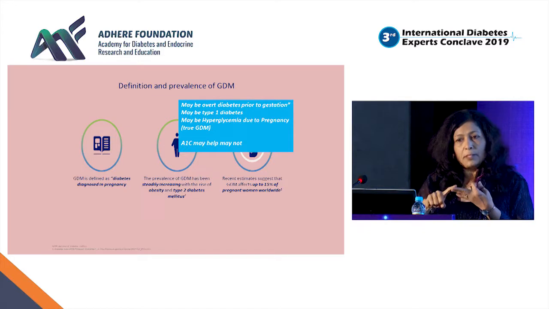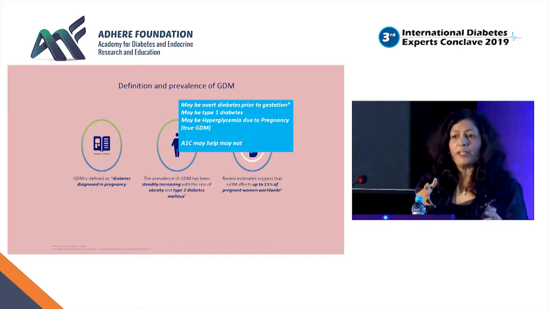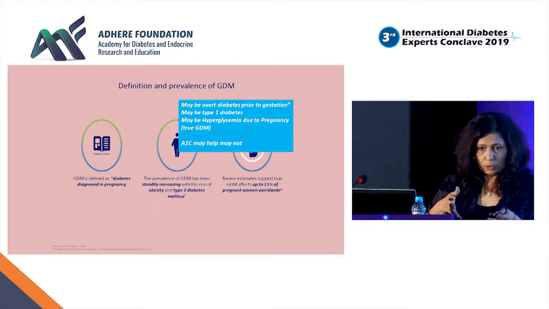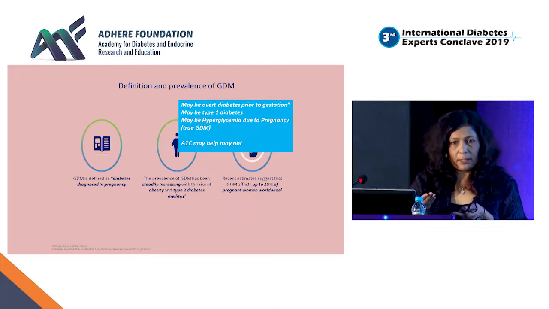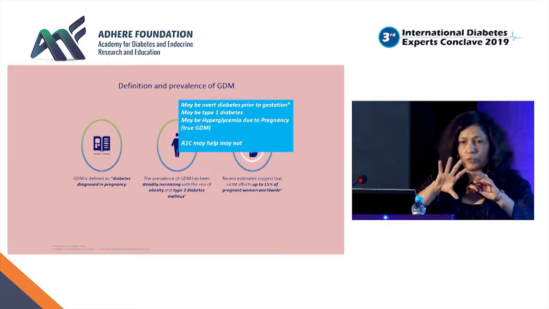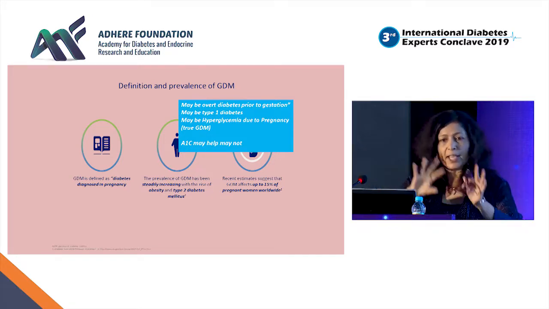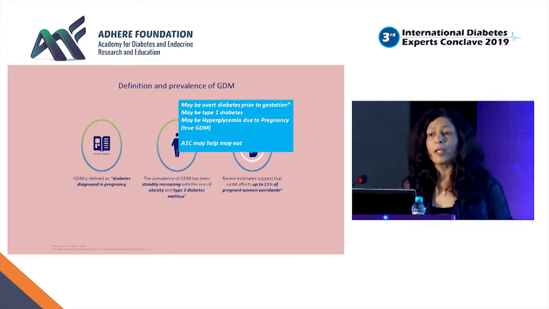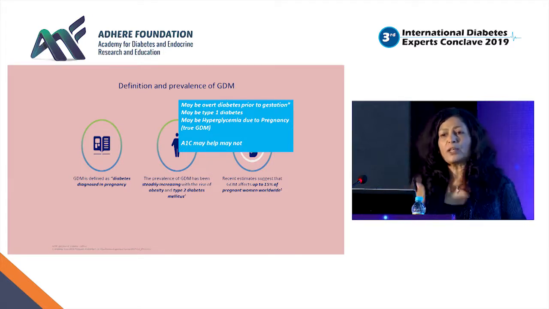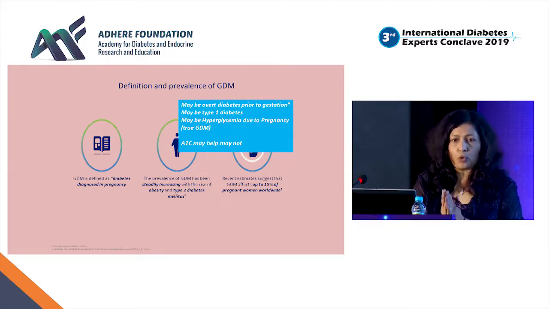There are examples where the pregnancy test comes positive and the girls come with diabetic ketoacidosis in ICUs. So we have seen type 1 diabetes coming in pregnancy. At least if you see the follow-up of GDM women, you know that a certain percentage of patients develop type 1 diabetes. Even type 2 sometimes just comes.